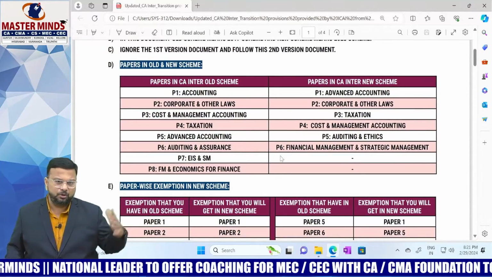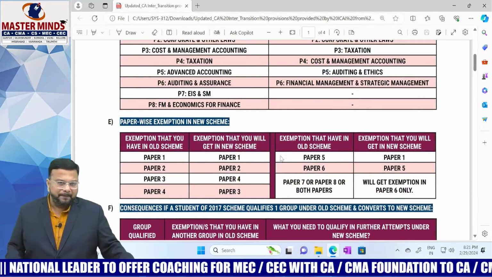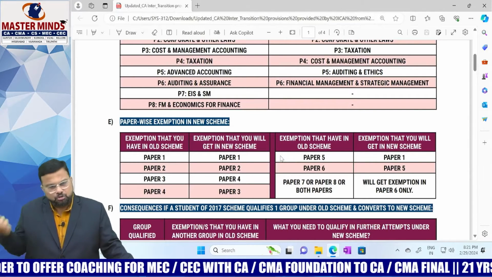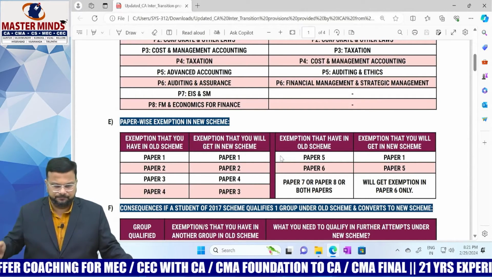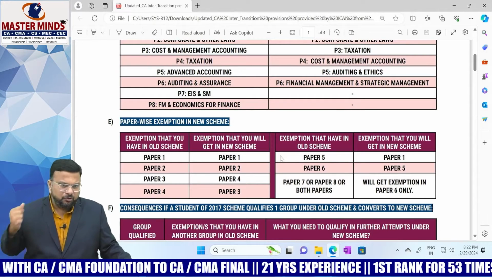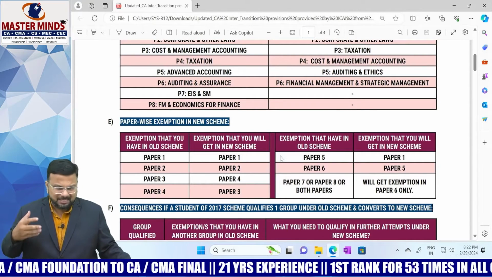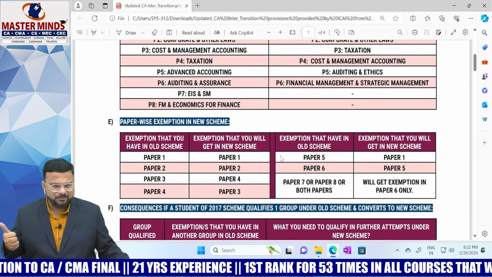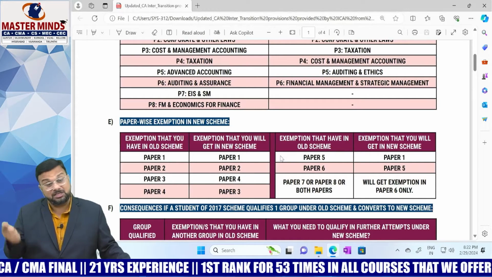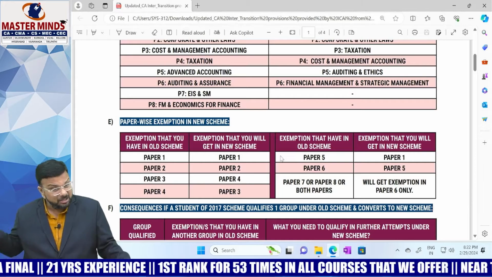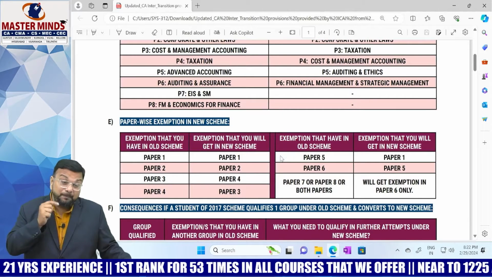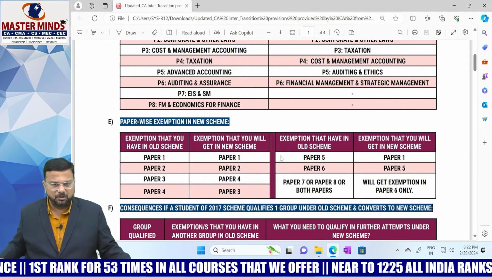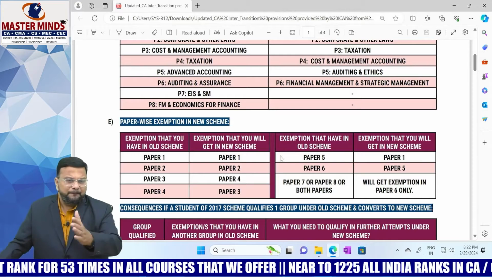You know the papers under the old scheme as well as under the new scheme. Paper wise exemption in the new scheme is given. So if you get exemption in the old scheme, which paper will be given exemption to you under the new scheme? That is clearly explained there. For example, if you get exemption in paper 1 under the old scheme, you will get exemption in paper 1 in the new scheme. Likewise, we have explained paper wise. Now, if you get exemption in paper 7 or paper 8 or both papers in the old scheme, you will be exempted in paper 6 in the new scheme. If you get exemption in paper 3 in the old scheme, you will get exemption in paper 4 in the new scheme. So the exemption that you will get in the new scheme is given paper wise.